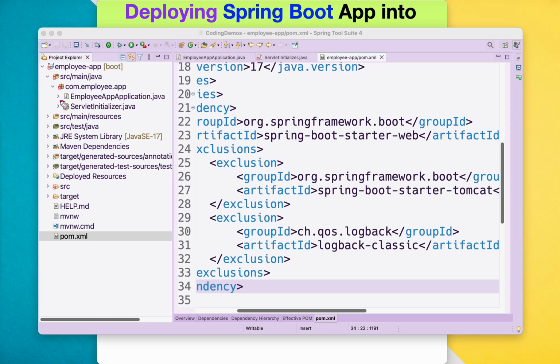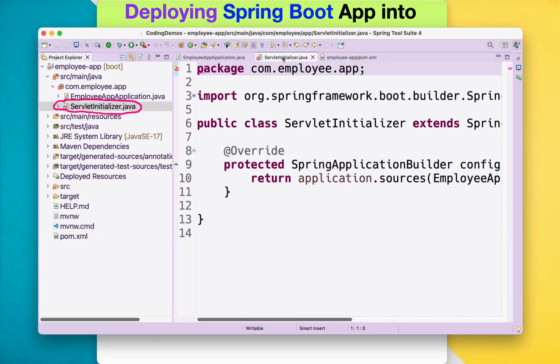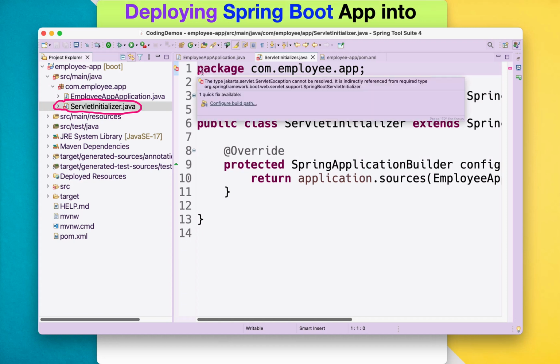The error appears exclusively on the servlet initializer. Before we were not facing that error, but right now it appears, mainly because of the removal of the Tomcat embedded server. Since we have removed the Tomcat embedded server, as I hover the cursor on top of the error, it says the type of Jakarta servlet exception cannot be resolved.